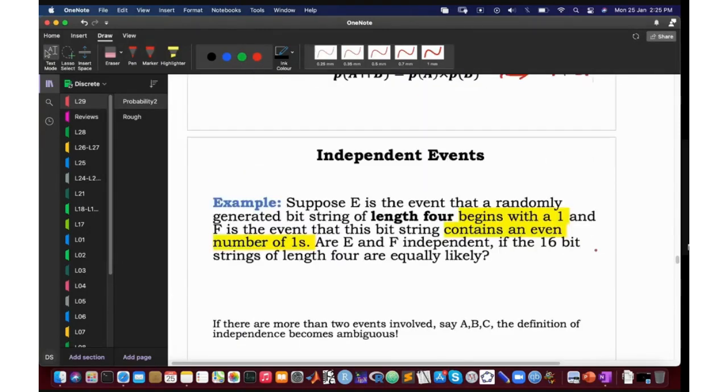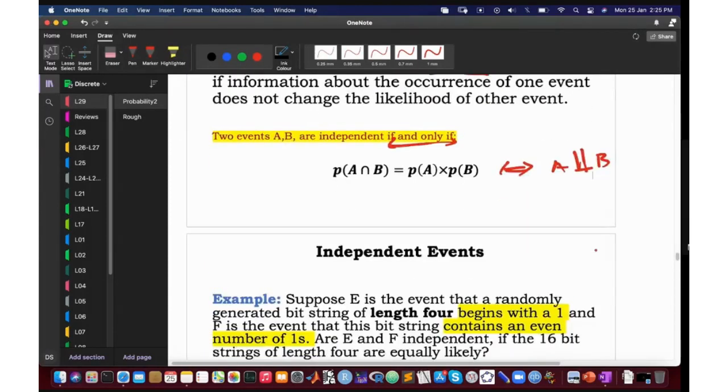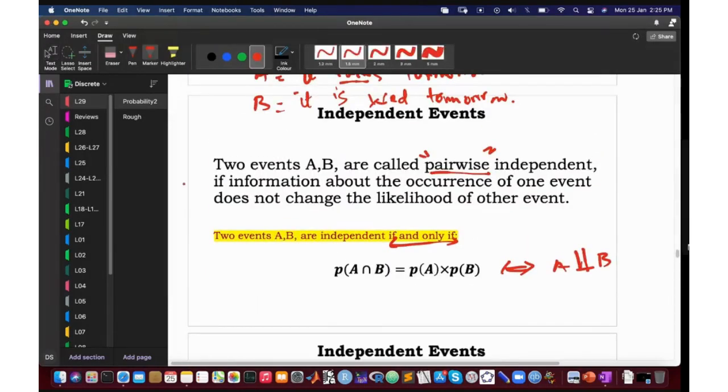Okay. अब यहाँ पे एक और चीज़ होती है जो मैं शायद अभी बता दूँ आपको, वो ये है कि the definition of independence will become slightly ambiguous when you have three events. Let's say आपके events हैं वो A, B, C है. What do you think would be a problem with the definition of independence when I have three events A, B, and C?